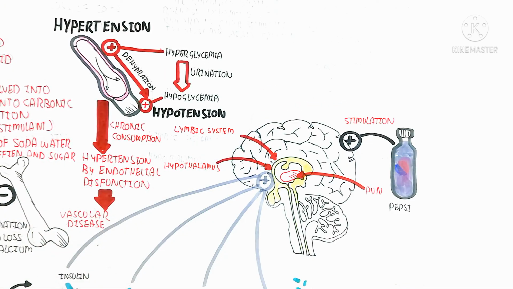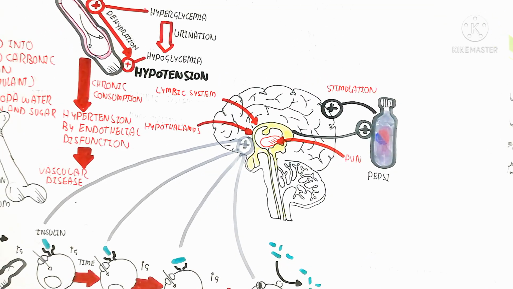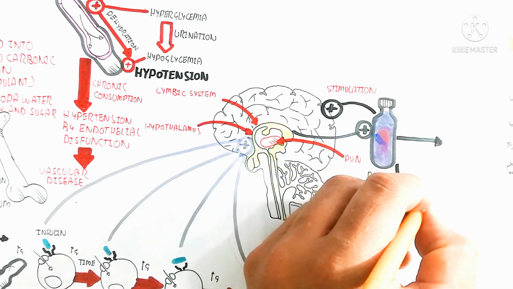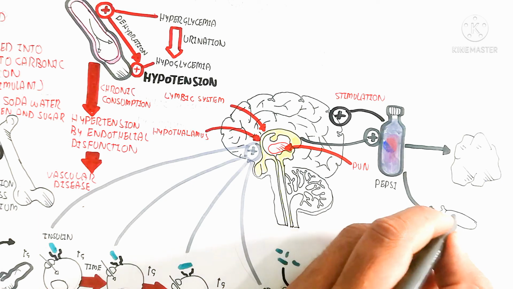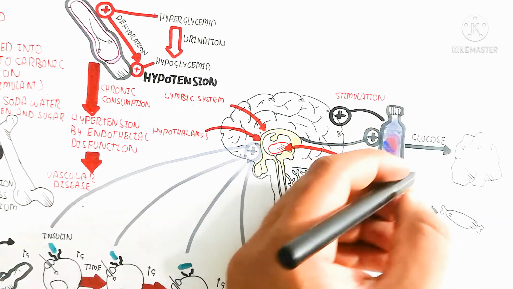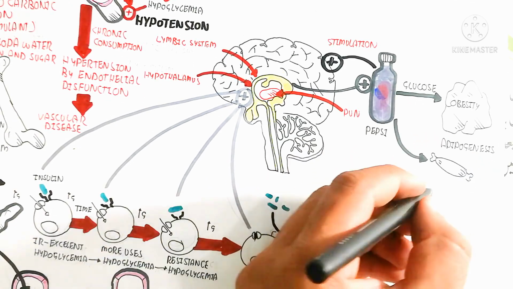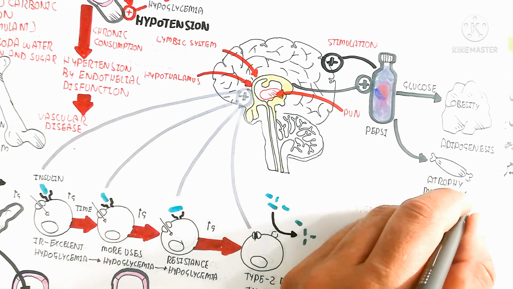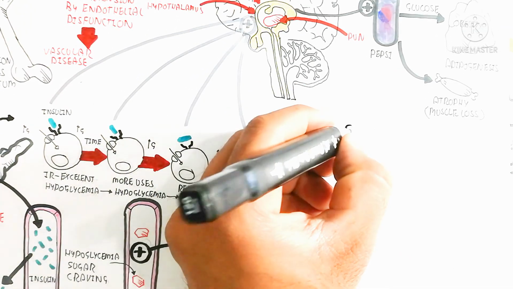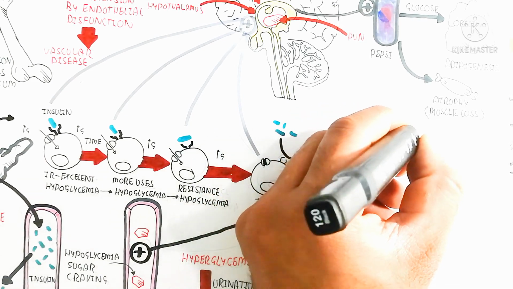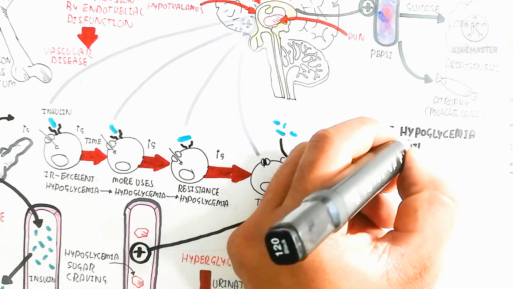Pepsi, and more requirement of the Pepsi due to the sugar, and the glucose will be deposited again and again into the adipose tissue. The adipose tissue will convert glucose into fat, triacylglycerol. So the adiposity will increase, so the obesity will increase, while atrophy, the muscle loss due to the insulin insensitivity and the loss of the insulin receptor, will occur, but adipogenesis will be increased. So the chain of hypoglycemia leads to addiction.